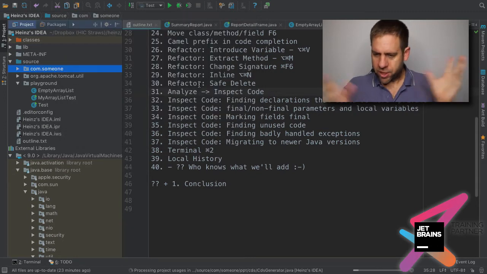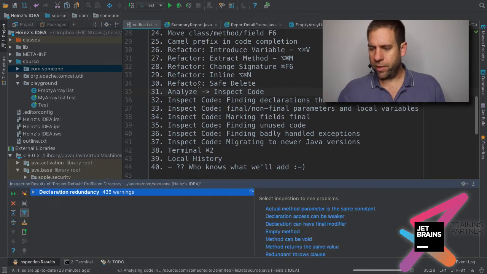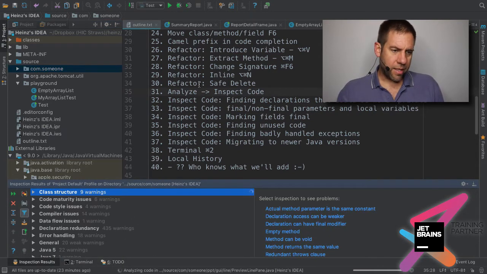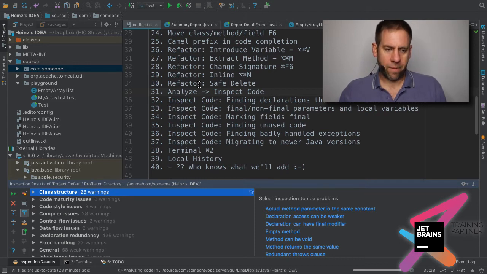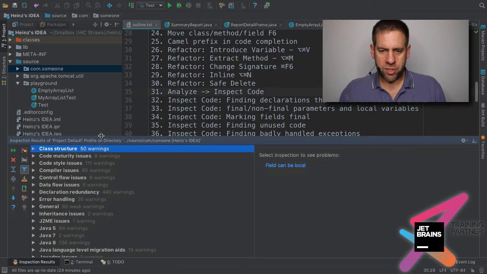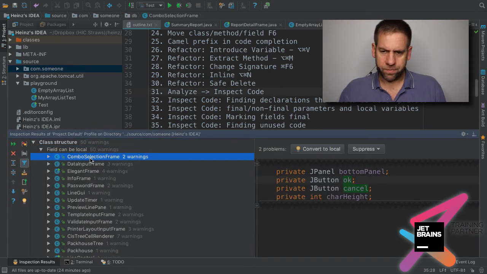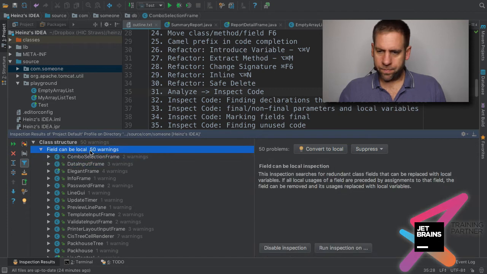Okay, and now it works for a while, and it's quite fast. I do a workshop where we look at 300,000 lines of code, and it does a pretty good job of actually figuring out what's going on. And it shows me a whole bunch of things that could be changed or could be improved. For example, fields can be local. Now, what I'm going to do is I'm first going to compile the code to make sure everything compiles.